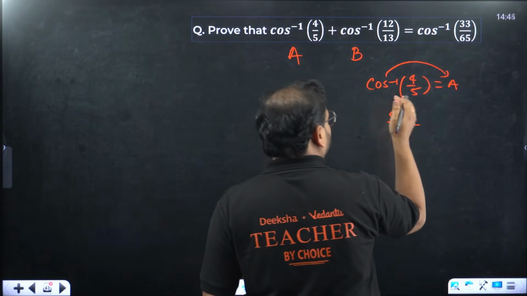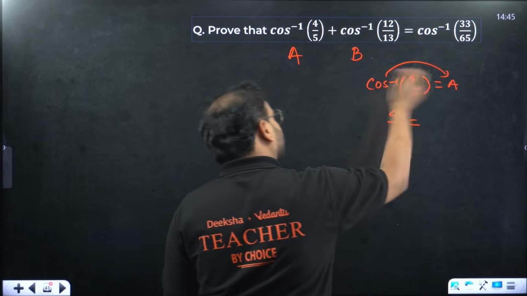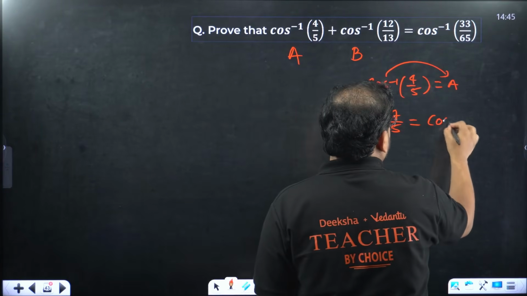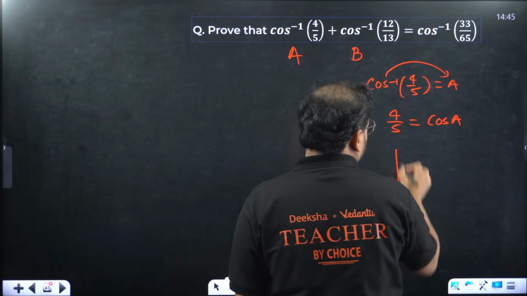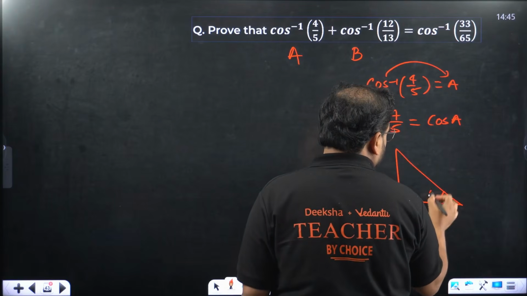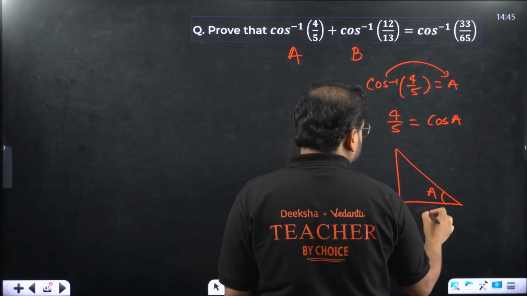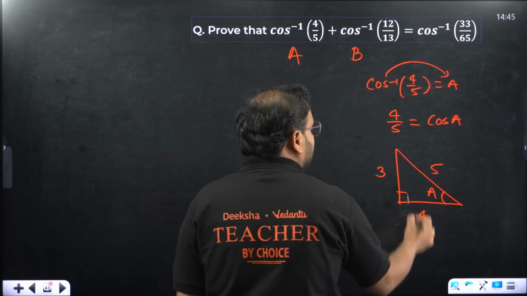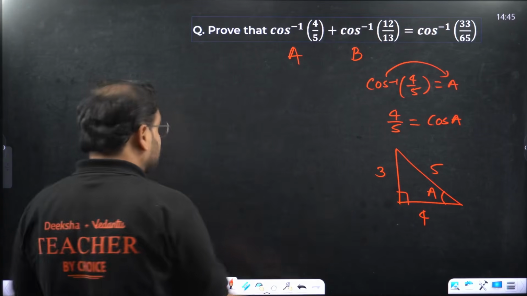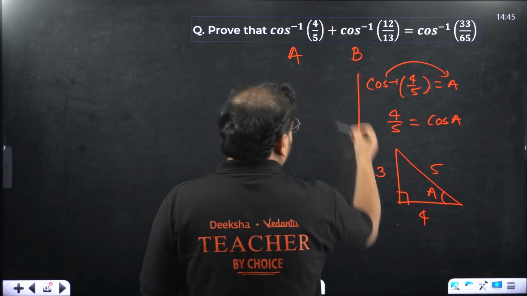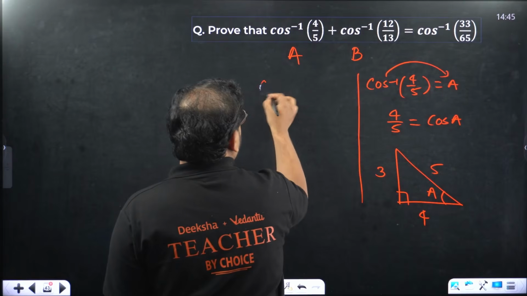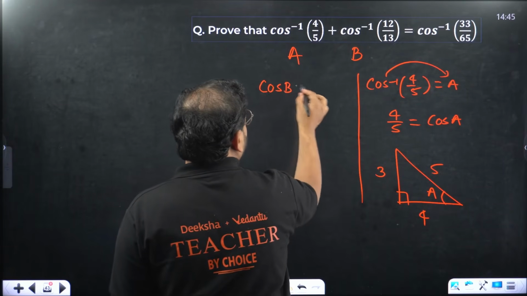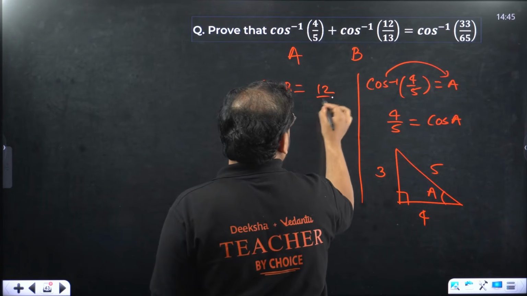What is the actual mathematical operation over here? Taking cos on both sides. So this is cos of A, right angle triangle. This is the angle A. Cos means this is 4, this is 5, this is 3, by Pythagoras theorem. Let's go with B now. Same way we'll have cos of B equal to 12 by 13.